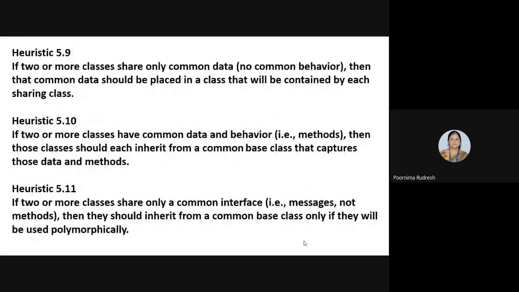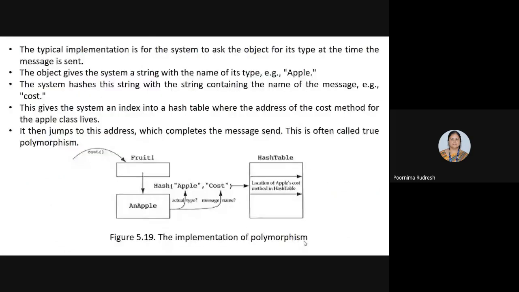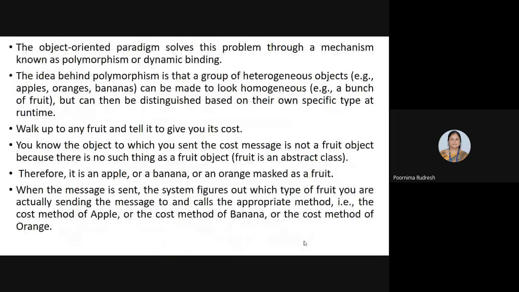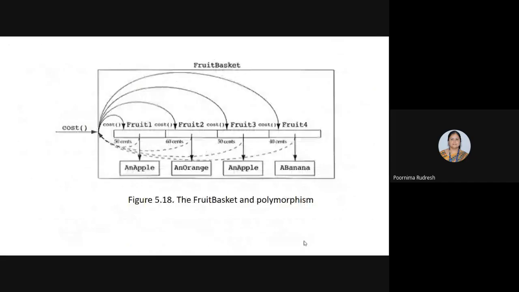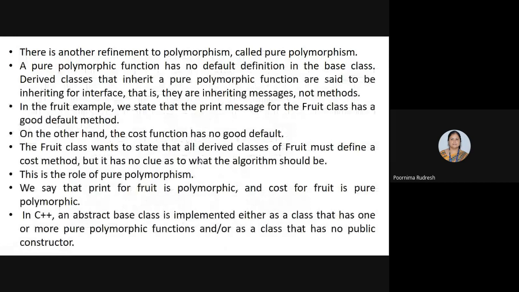Okay, so this is about polymorphism with respect to the structure oriented approach, right? This is the structure oriented approach. After that, how polymorphism is implemented by using the object oriented approach, how pure polymorphism is implemented, and the implementation of polymorphism by using the C++ language. Then what is pure polymorphism? So this is about polymorphism.